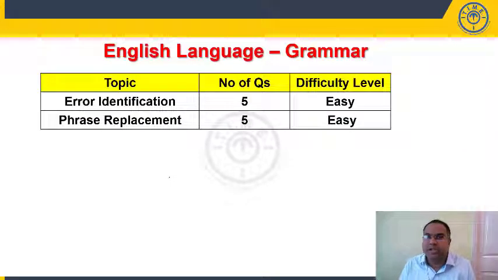So then we have grammar question types. Error identification, we have 5 questions. Phrase replacement, we have 5 questions. Both are classified as easy. This is a saving grace for the student in the examination.